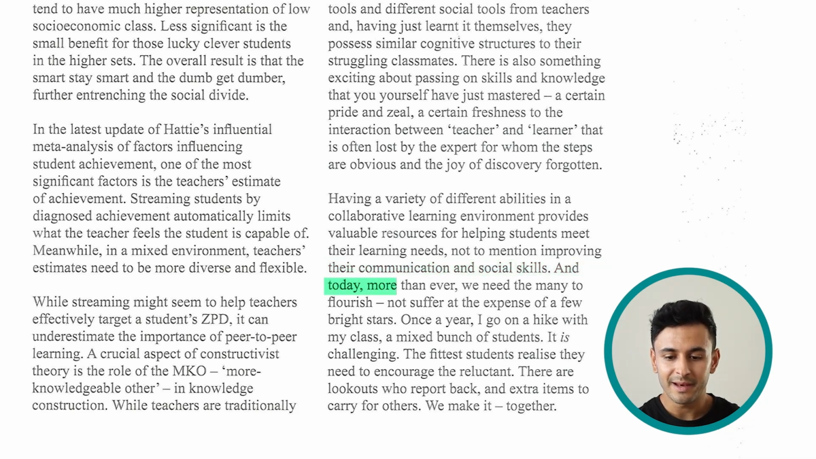And today, more than ever, we need the many to flourish, not suffer at the expense of a few bright stars. So this sentence actually just confirmed that the statement that I had just gone through was not correct, because the writer here is explicitly saying we need the many to flourish, not suffer at the expense of a few bright stars. So we're not prioritizing the high achieving students. We are basically putting the case for everyone, the many. So if you hadn't already picked that up, this sentence here confirmed that the correct answer was no to the previous statement.